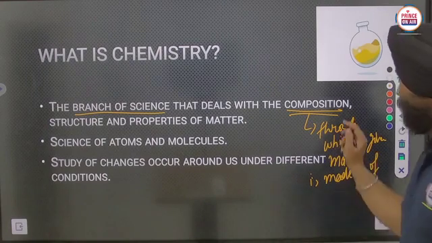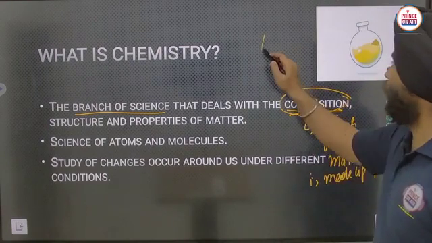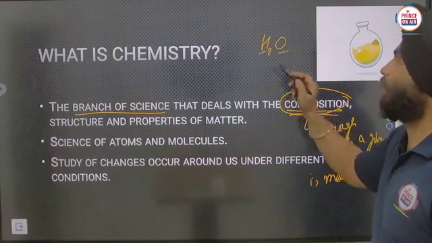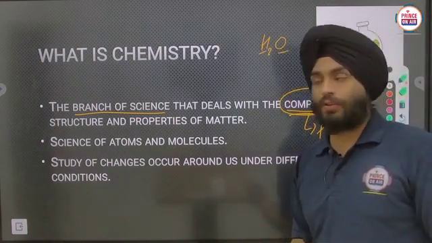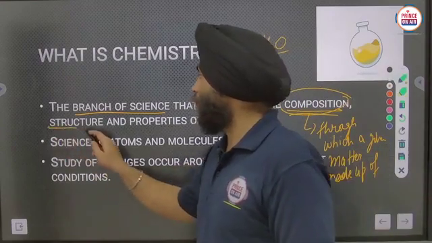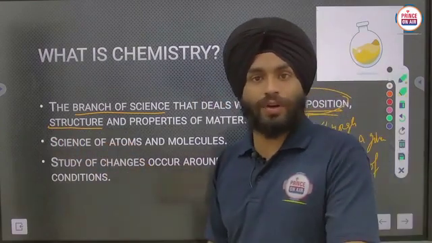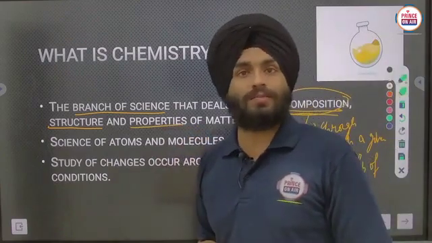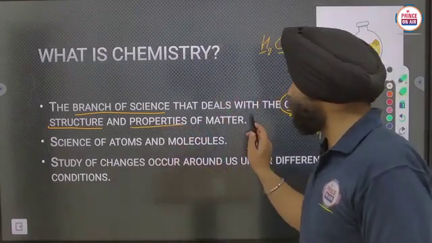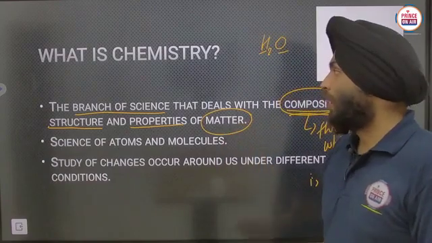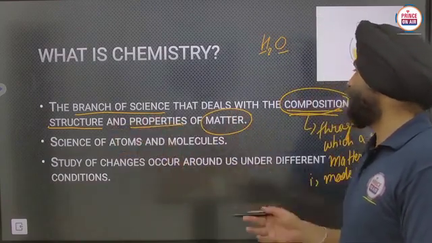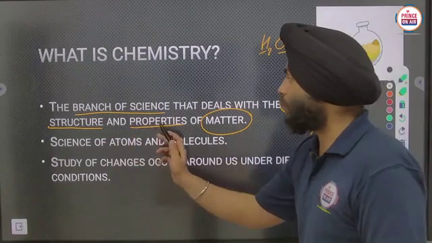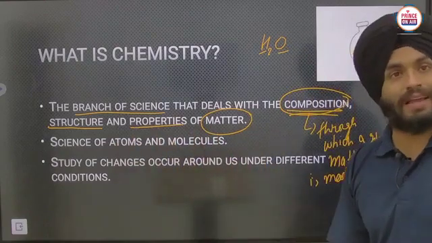Composition means, like, water is made up of hydrogen and oxygen. So that is its composition. Structure, all of you know, is geometry, shape. Properties means its behavior, the behavior of matter. So the branch of science that deals with the composition, structure, and properties of matter is known as chemistry.